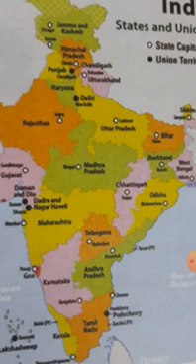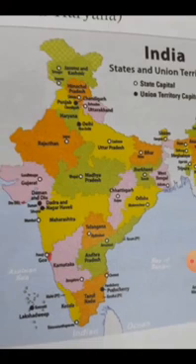So next, the names of states and their capitals are given in your page number 40 and 41. So all of you have to read the names of the states and their capitals, and you have to write the states and capitals in your copy. Clear? 28 states and their capitals you have to write in your copy. Then 9 union territories are also given there. Only 7 union territories are given and you have to add 2 more, that is Jammu and Kashmir and Ladakh.